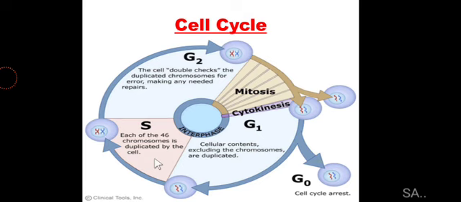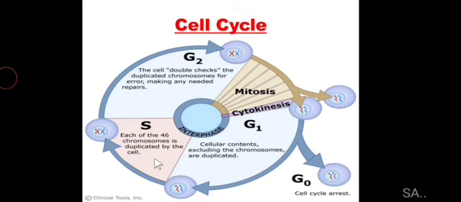As you know, histone protein is very important for the DNA to coil itself around. So in S phase, three things are happening: DNA replication, centriole division, and histone protein synthesis.